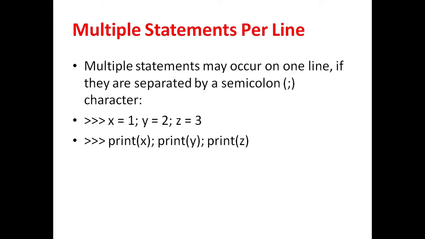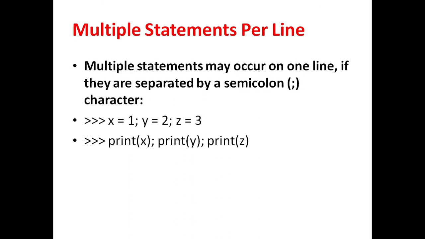You can write multiple statements per line. To write multiple statements on one line, you can separate them by a semicolon. For example, x equals 1; y equals 2; z equals 3. These are 3 different statements. Also, print x, print y, print z are separated by semicolons. These 3 statements are written on the same line but separated by semicolons.